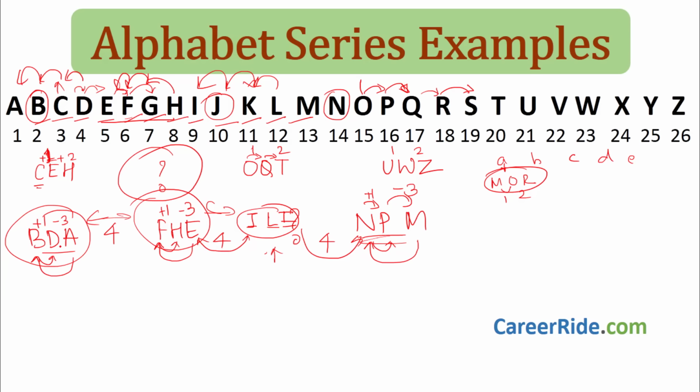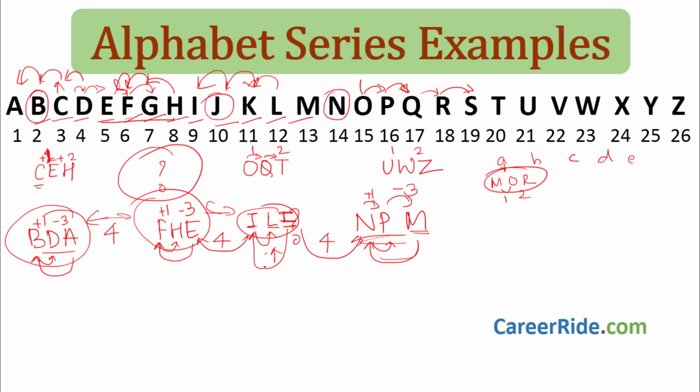Also, you can see D, A, then B, then D, and after this D, what comes after D? E. E is over here at the last. Correct? E, F, H. H is over here. What comes after H? I. I should be also here at the last. Then from I, what comes is J. We skip K and we get L. After L, what comes? M comes. So M must be here at the last, which is already there. After M, N comes, N, skip O and we get P. This is also a logic. You can use any logic, just get the right answer.